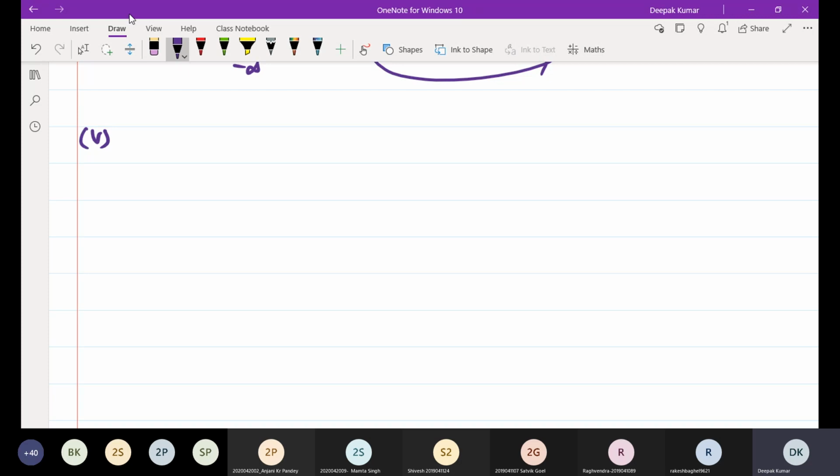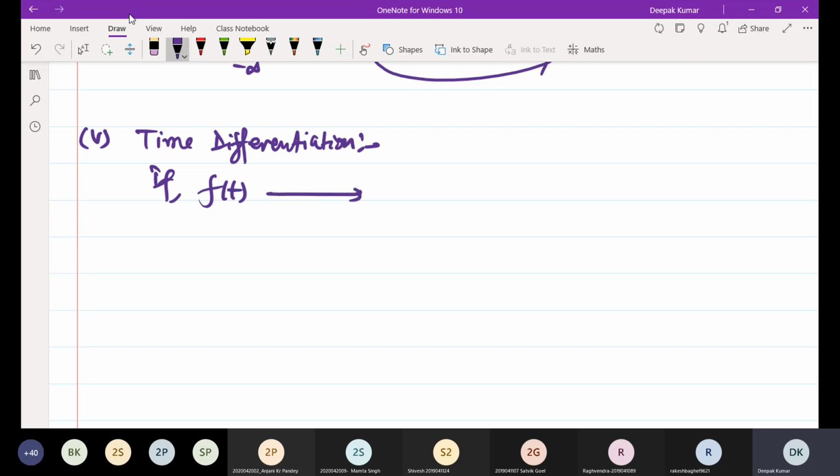Another property of the Fourier transform is the time differentiation property. If f of t changes to the frequency domain, it will become F of omega.